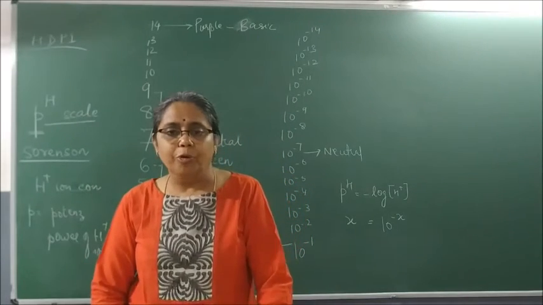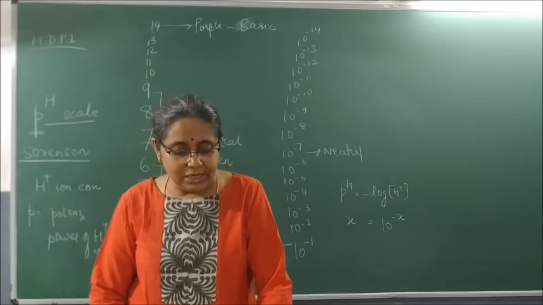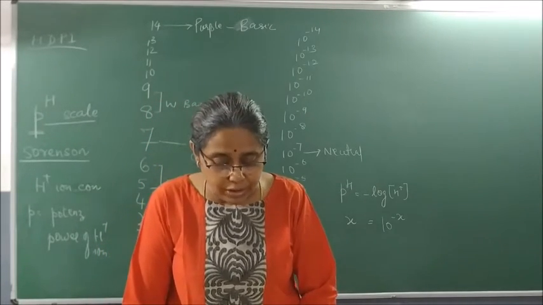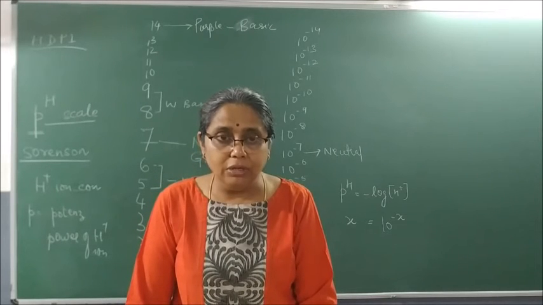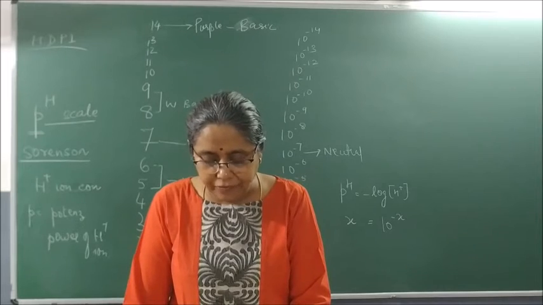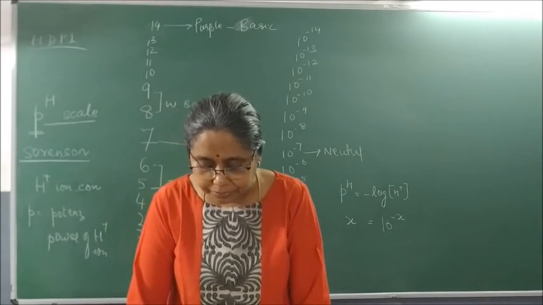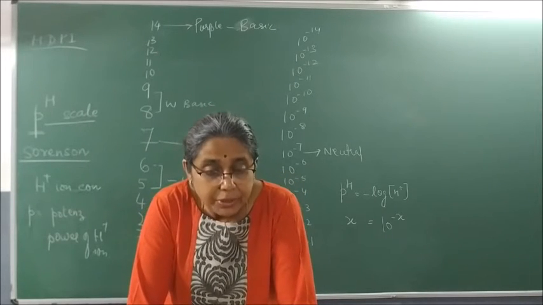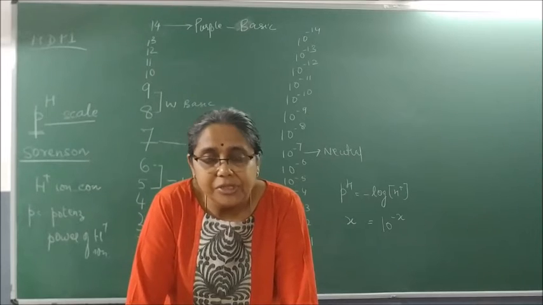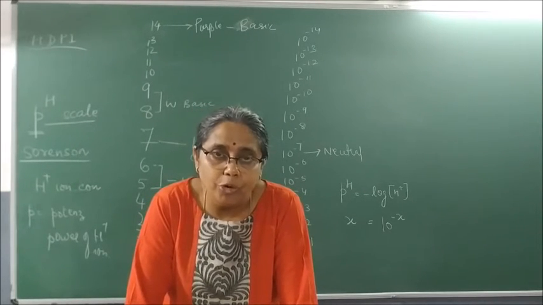Can you see figure 2.7? Figure 2.7 is your pH paper. You can see different colors. You will find that 7 is neutral. You will find that from 0 to 7 they are shades of red, and from 7 to 14 they are shades of purple. You will find below that scale, different substances with different pH. That is very important from board point of view.